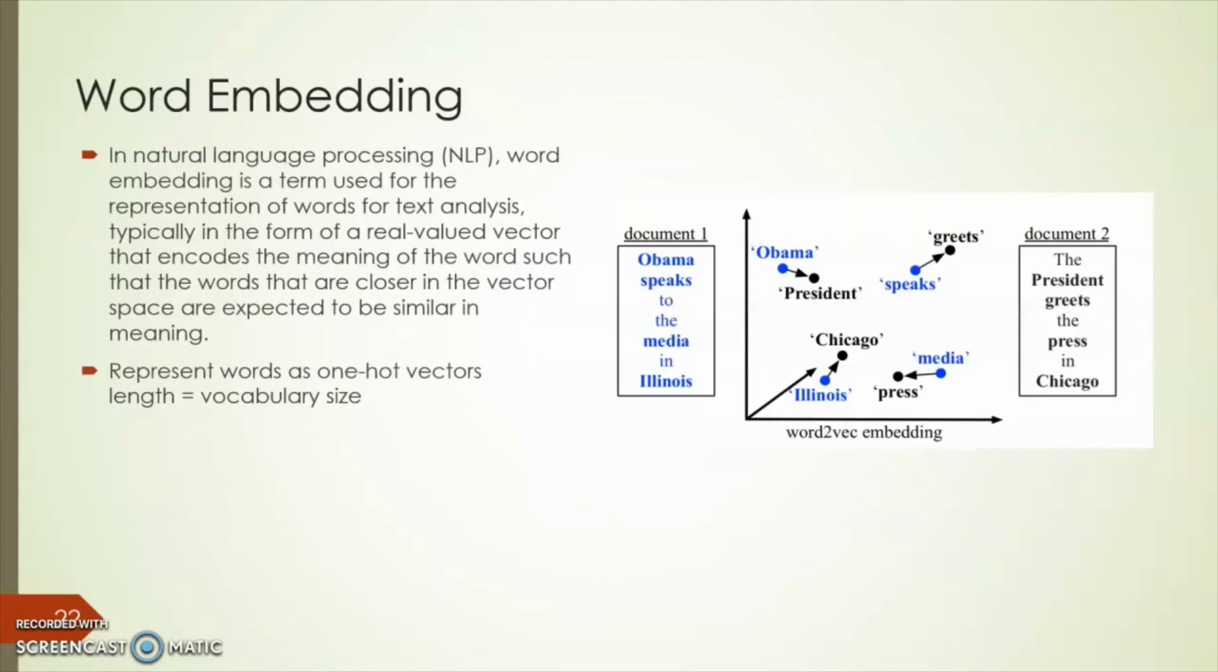Next is the word embedding. Word embedding is basically taking the original words, adding some extra synonyms similar to the original words, and making another sentence. Here in the image, for document 1, Obama speaks to the media in Illinois, and document 2, the same thing but with different words. For Obama it is the president, for media, the press. In Illinois it's Chicago.